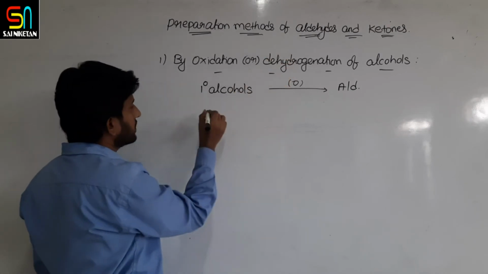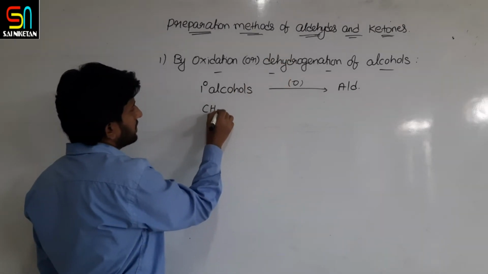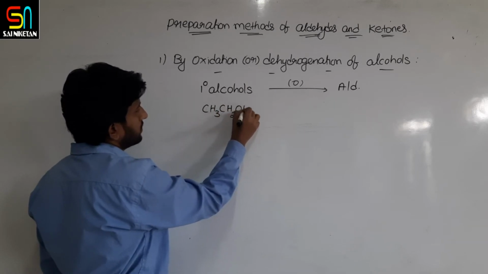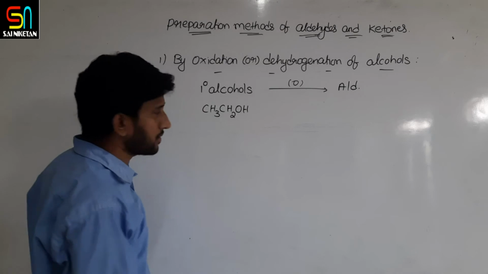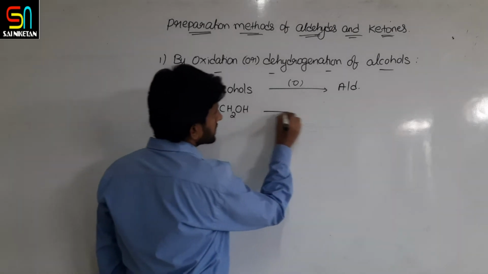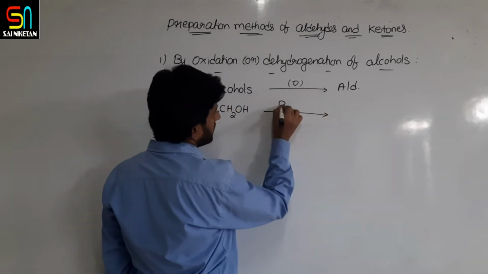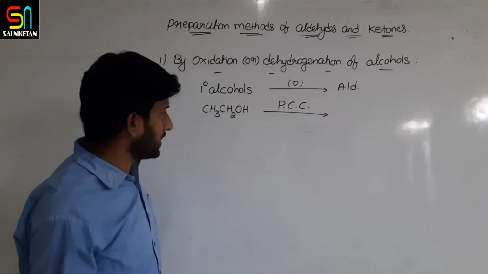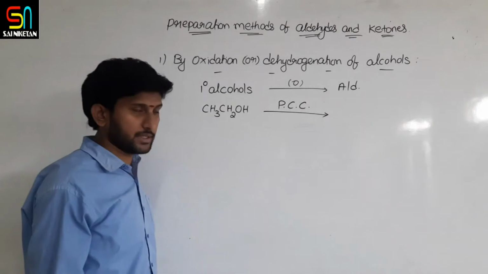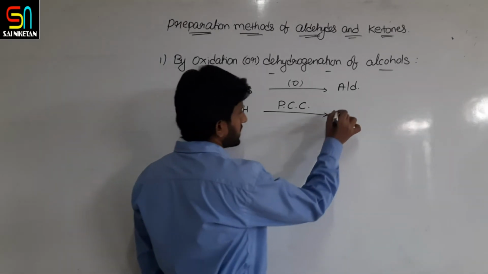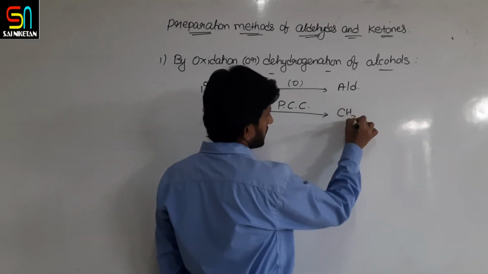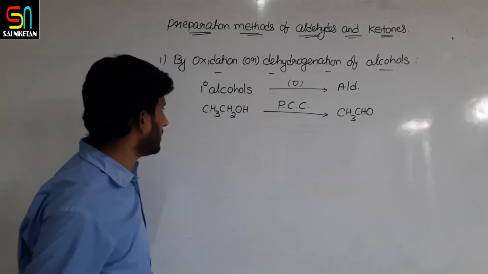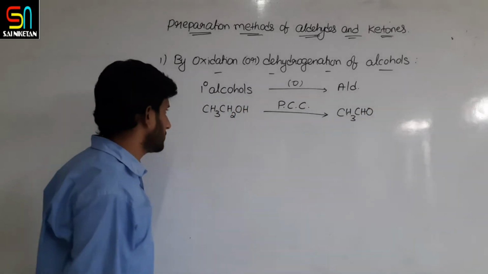That means, one example, CH3CH2OH. This is a primary alcohol. This on reaction with PCC, you remember what is PCC? Pyridinium chlorochromate, PCC, is converted to ethanal, right? Remember this.